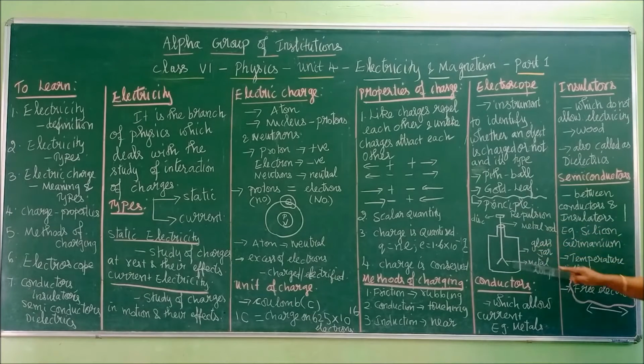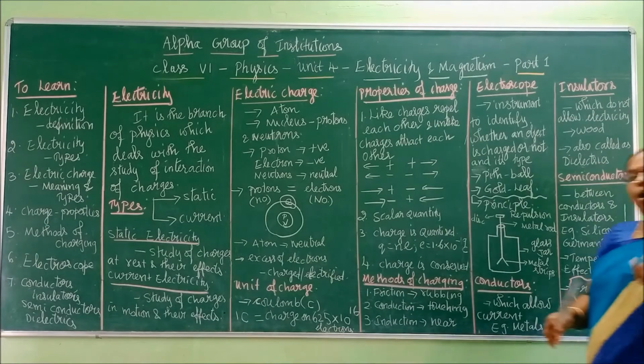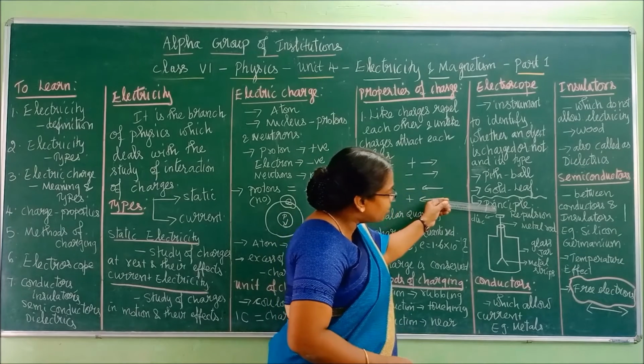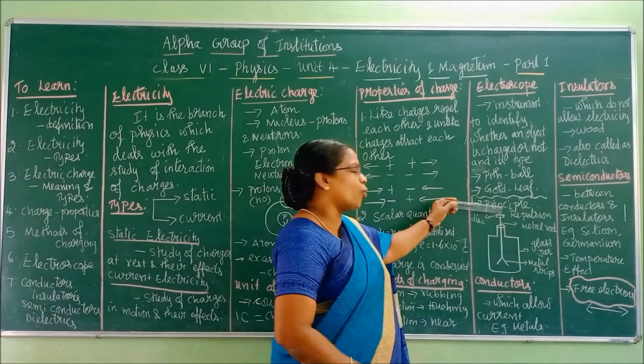This is a simple diagrammatic explanation of your electroscope. It will have a glass jar, closed with a rubber cork. Through a hole in the cork, a metallic rod will be fixed. That metallic rod will have a disc on the top, and the end of the rod will have two small metallic strips. Now if I want to find the charge of an object, I have to bring that object near or touch the disc over here.